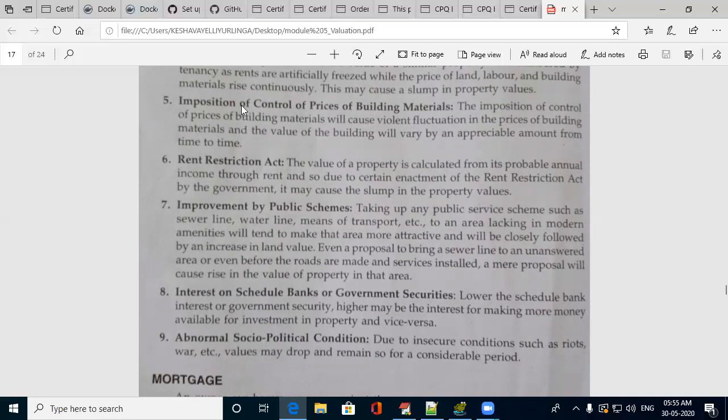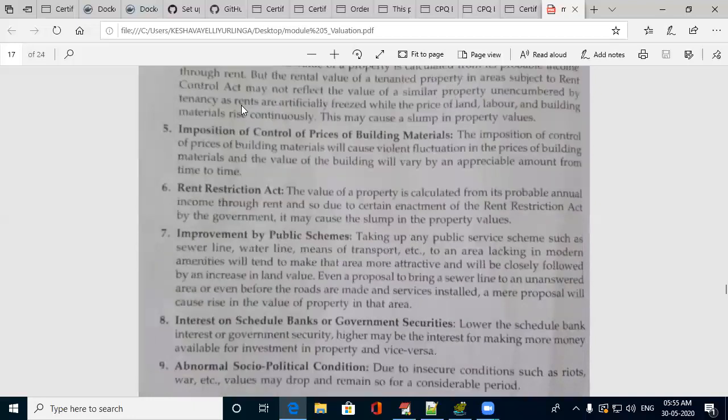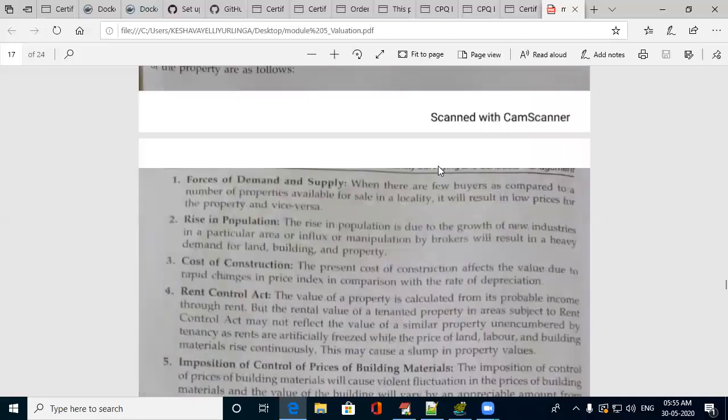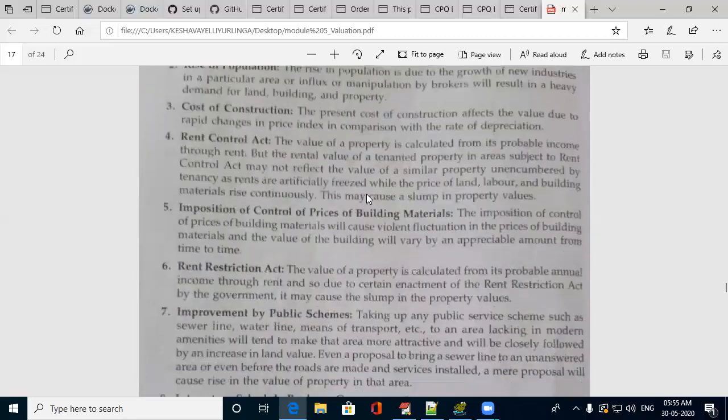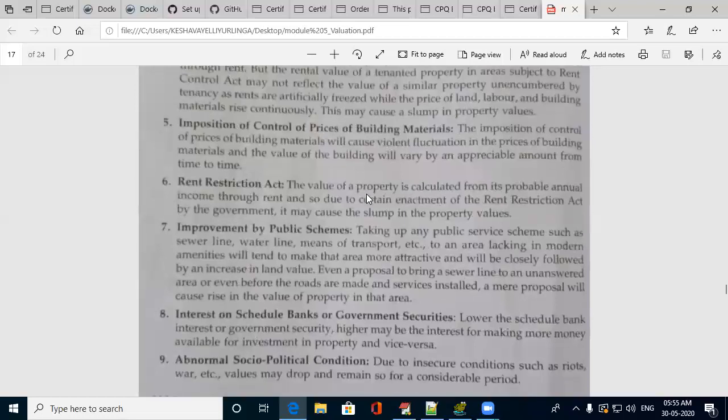You may evaluate by any of the methods which I have explained, but all these factors also matter during the valuation process. Mainly the demand and the supply also matter for the variation of valuation price, and the cost of construction, and many things will be there.